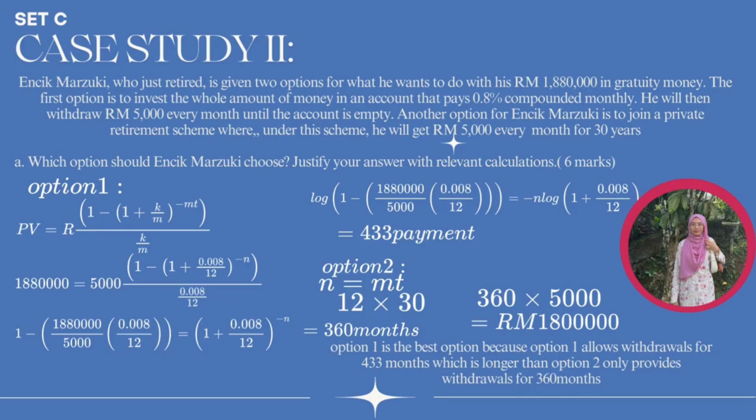I think option 1 is the best option because option 1 allows withdrawals for 433 months, which is longer than option 2 that only provides withdrawals for 360 months.